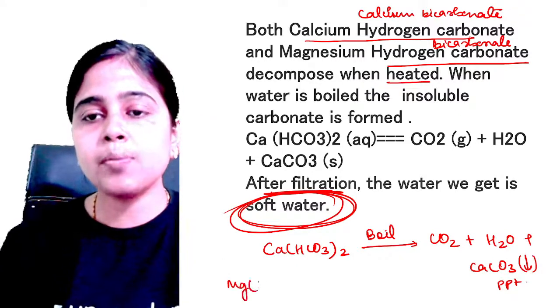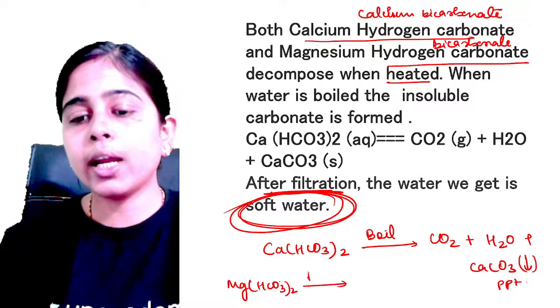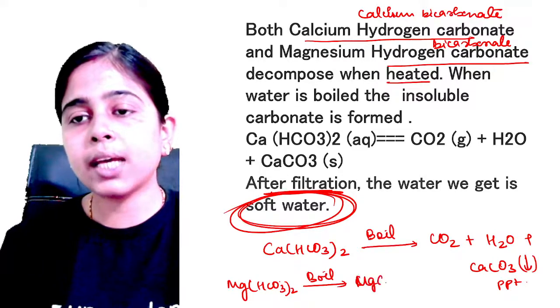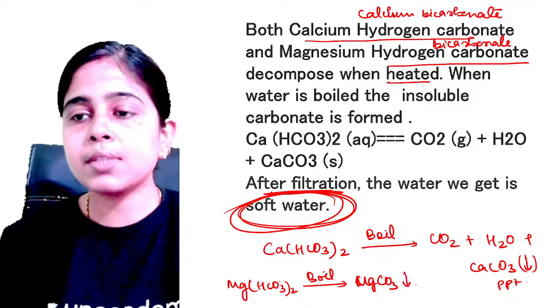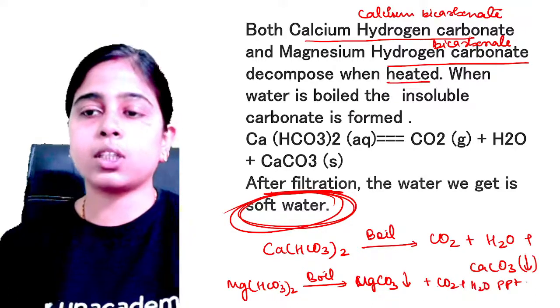So magnesium bicarbonate, if you boil it, what happens? Magnesium carbonate, MgCO3, is formed, which comes out as a precipitate, along with carbon dioxide and water. Clear?